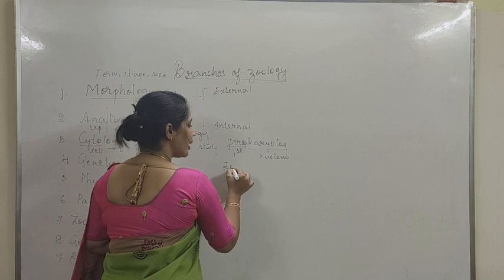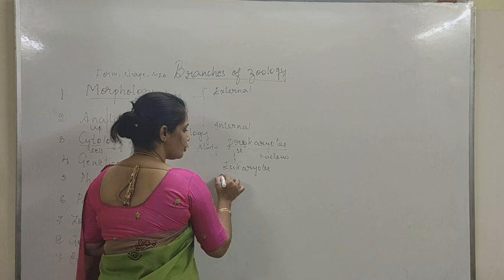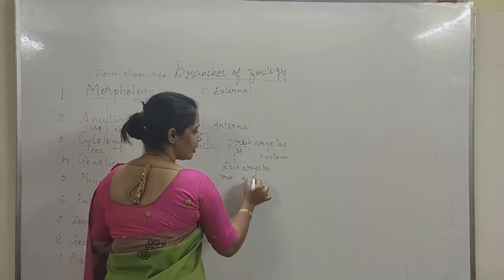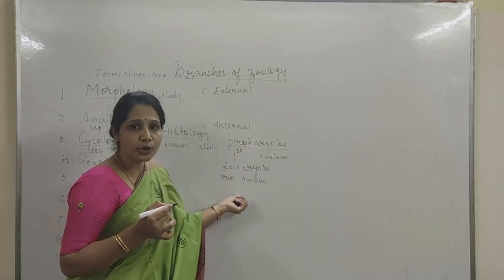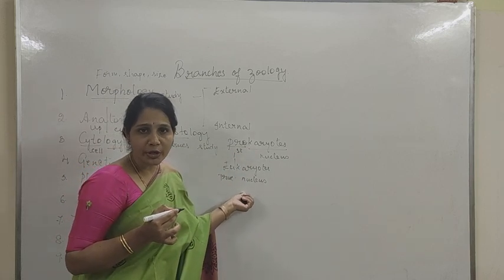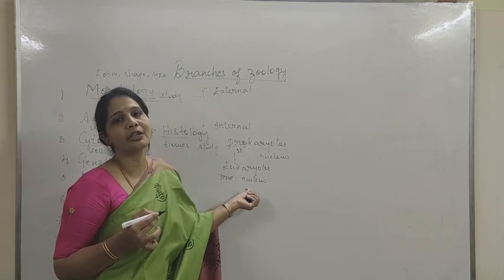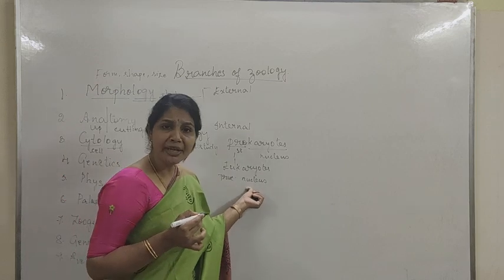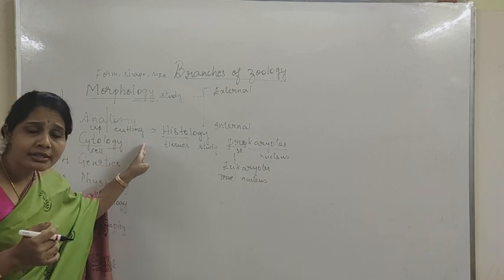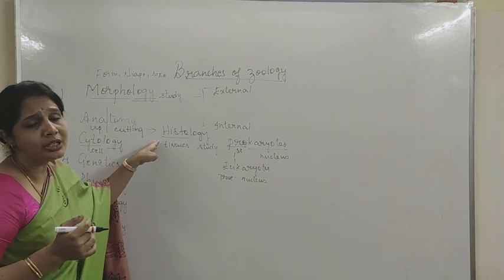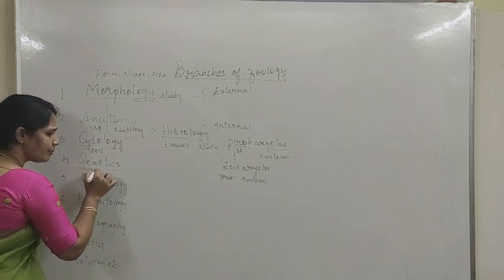And then the eukaryotes. Eu is true, karyon is the nucleus. So here we see an incipient nucleus, whereas here the true nucleus, which is bounded by a nuclear membrane and which has well demarcated cell organelles like the Golgi complex, the mitochondria and all, etc. Right? So the study of the cell and cell structure, the cell organelles and all, is known as cytology. Then coming to genetics, the most important part.